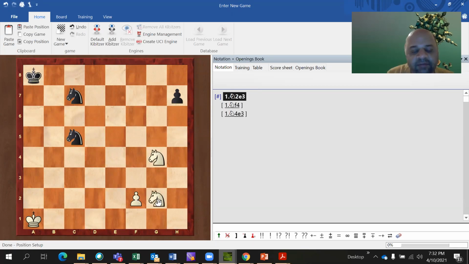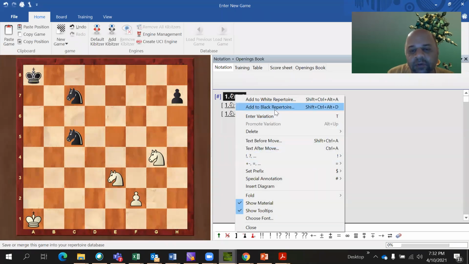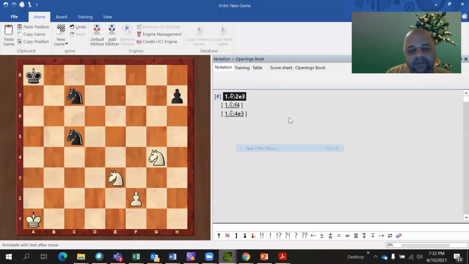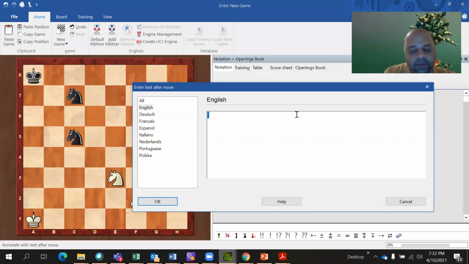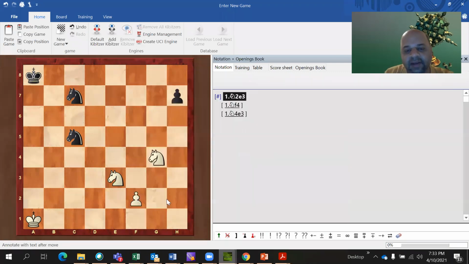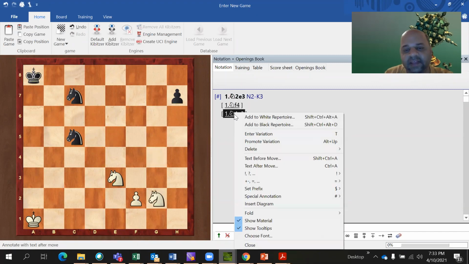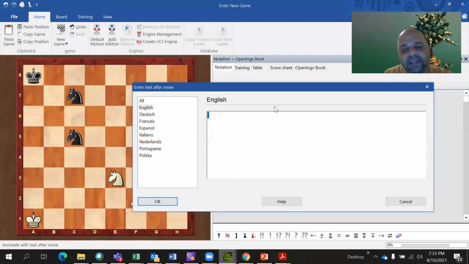The knight from the second rank is going to E3. E3 is like the K3 square, right? So I will write the move as knight from the second rank went to K3. And if the other knight from the fourth rank had gone to E3, in descriptive notation I would have written N4 to K3.